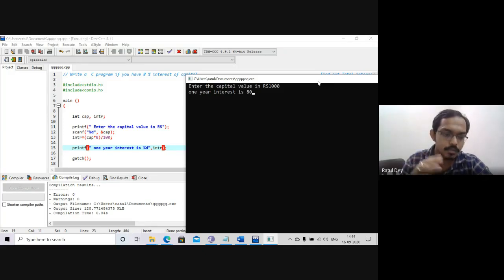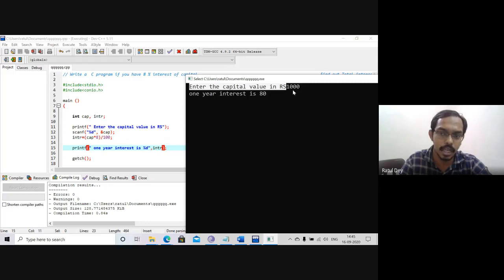You can work with me and clarify with the C programming. Just take time and try to implement it in your machine. First write hash include stdio.h, conio.h, main, and choose two integer values, one is capital and the second is interest. Now take some value from the user, so you use printf and scanf. Here we write enter the capital in rupees. The scanf takes the capital value from the user side.